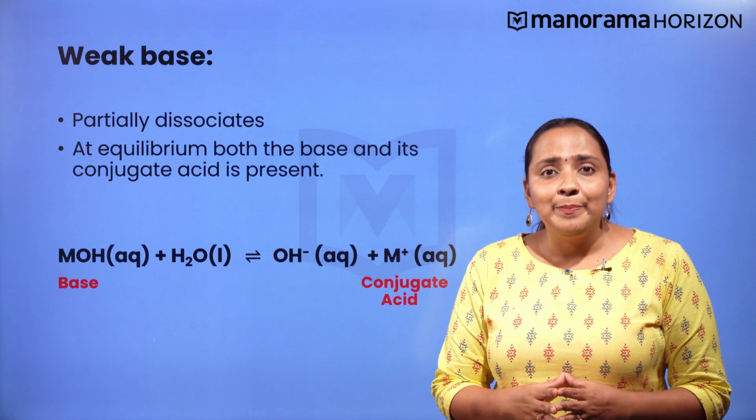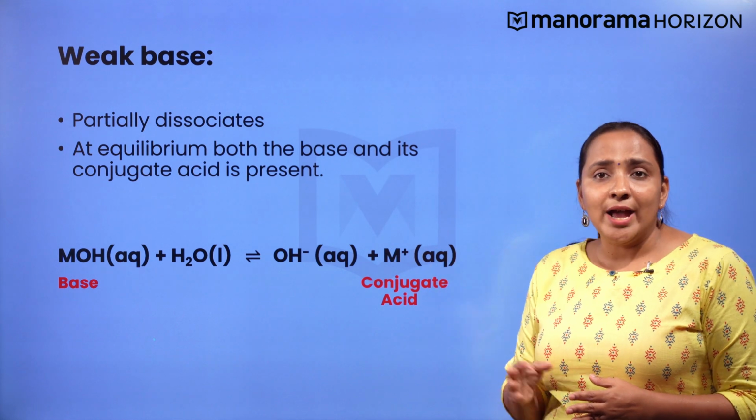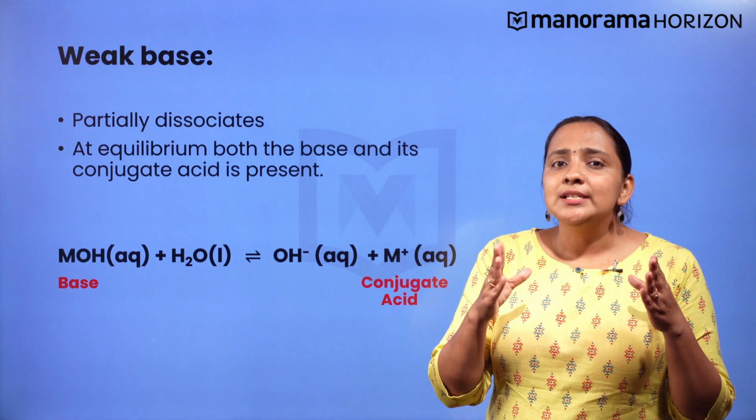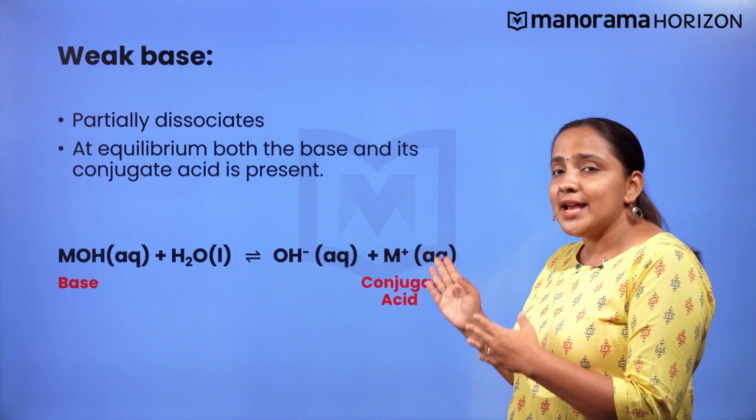Consider the acid-base dissociation equilibrium of a weak base MOH, where MOH is a weak base and M+ is its conjugate acid. Now, the question arises that if the equilibrium is dynamic, then with passage of time, which direction is favored? What is the driving force behind it?